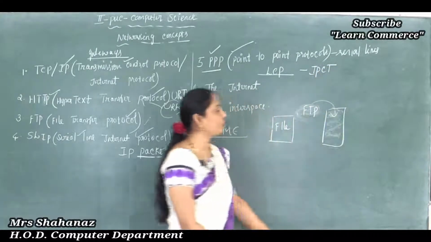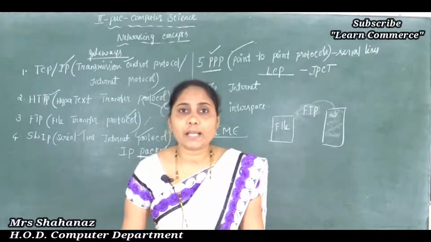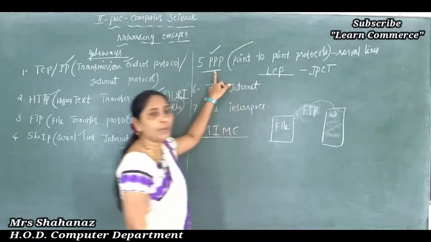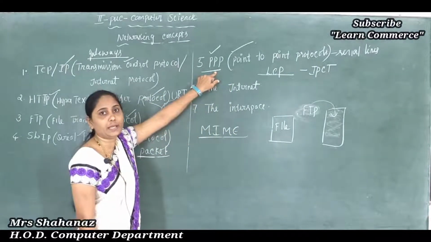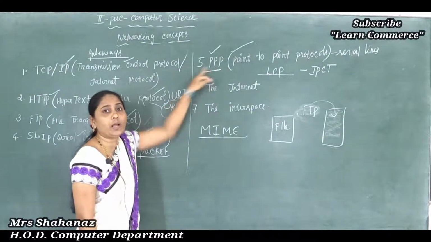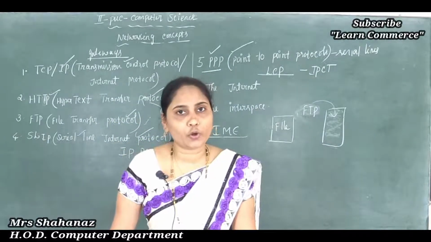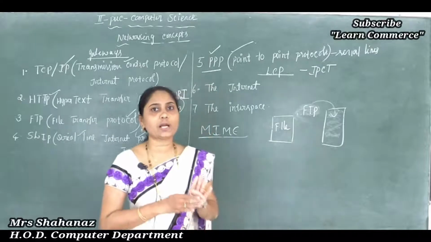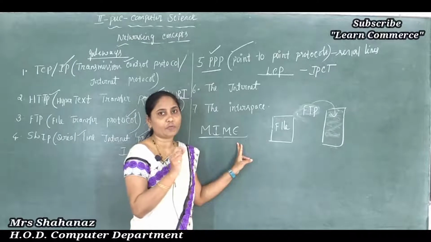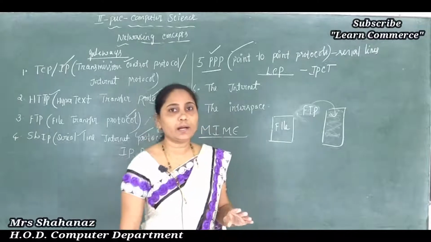So finally we can say about our IPCP. What's the full form of the IPCP? Internet Protocol Control Protocol permits the transport of IP packets over our PPP protocol. That means we can pass any kind of IP packet information by using a protocol like PPP. We know the full form is Point to Point Protocol. So this protocol is also used to pass packet information from one computer to another computer.